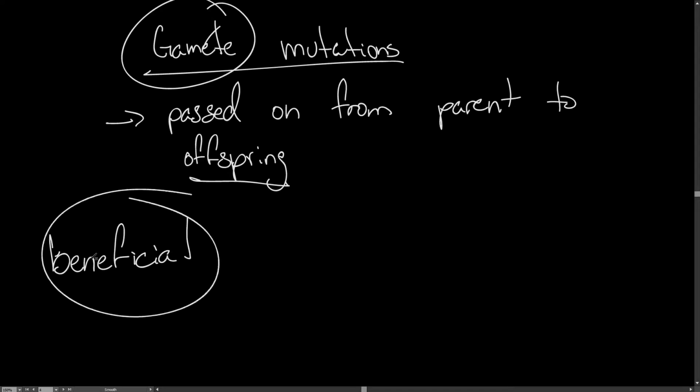A random spontaneous mutation could hypothetically be beneficial, but in most cases it's not beneficial to the person. So the mutated cell will simply die along with the organism unless it's passed on through a gamete into an offspring.